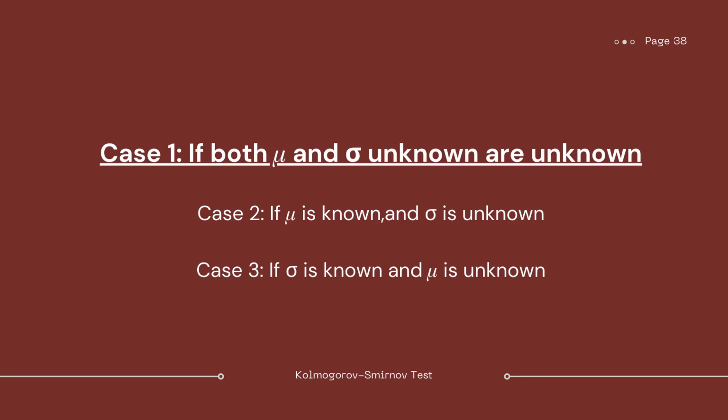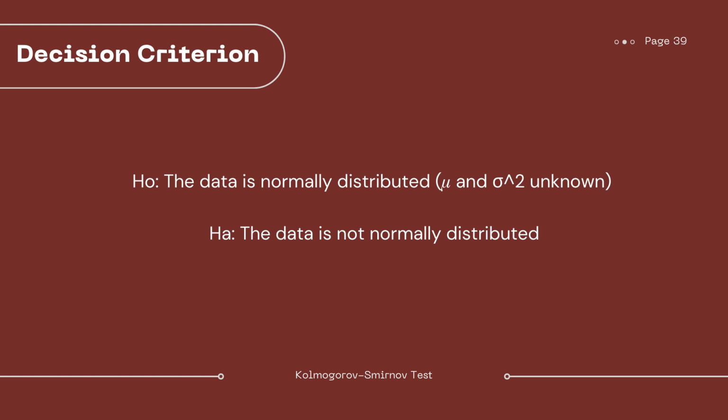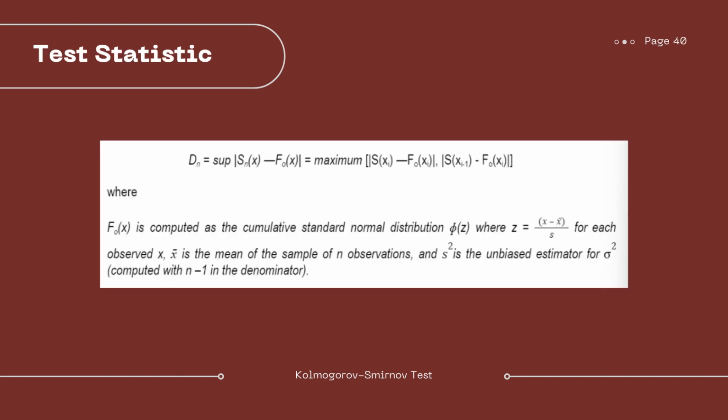We will have three cases for this, but let us focus on the first case, which is if both mu and sigma are unknown. For our hypothesis to be tested, our null hypothesis will be the data is normally distributed with mu and sigma squared unknown, and for our alternative hypothesis, the data is not normally distributed. For the test statistic, essentially it is the same as before in the one sample case, but here the way we compute F null of x is different.